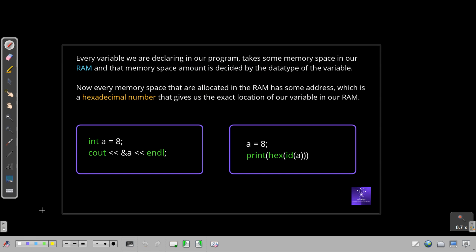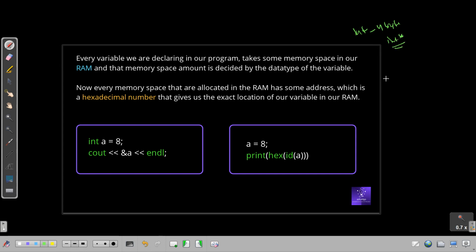Like you can see here, it is written that every variable that we are declaring in our program takes some memory space in our RAM, and that memory space amount is decided by the data type of the variable. Suppose the data type is integer, then it will be taking 4 bytes of memory space. So we need an integer star, int*, pointer to hold that.